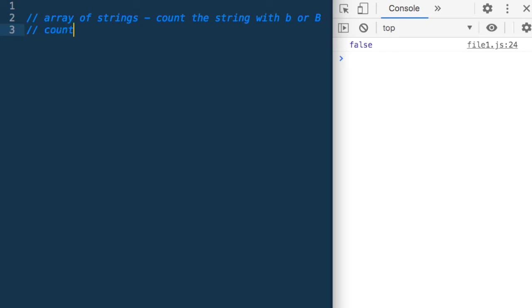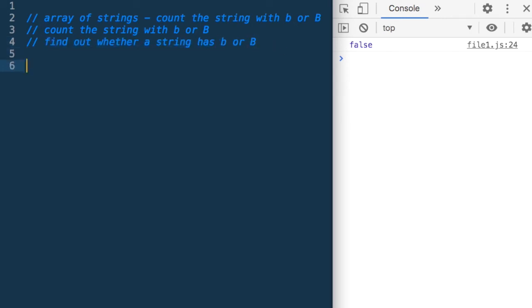One, count the strings with b or B. So we will loop over the array. Second, we need to find out whether a string has a b or B. Suppose we have this function which gives us whether a string has a capital or a small b, then we can just count the number of times it returns true. So we can do that.